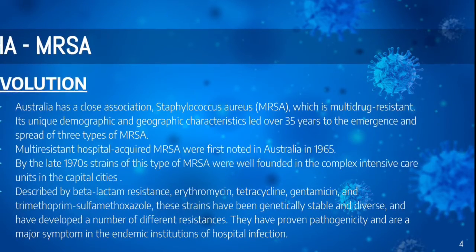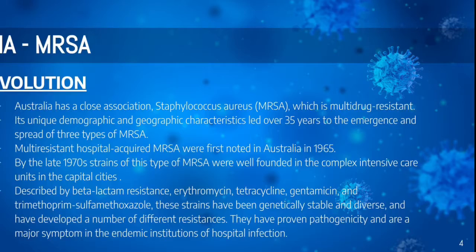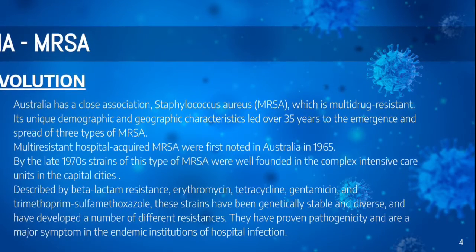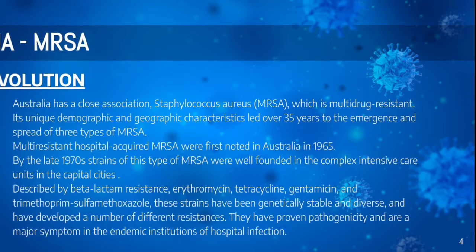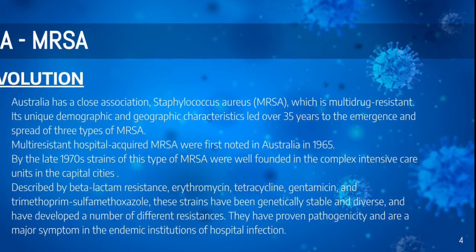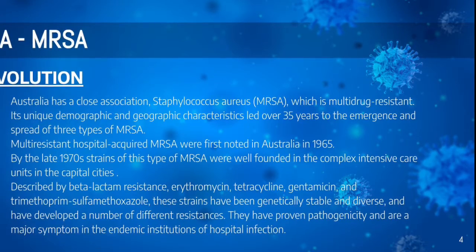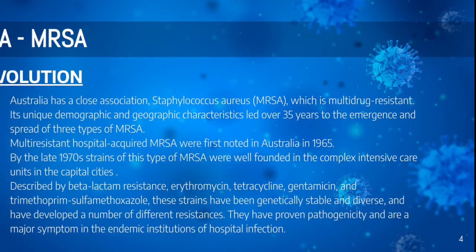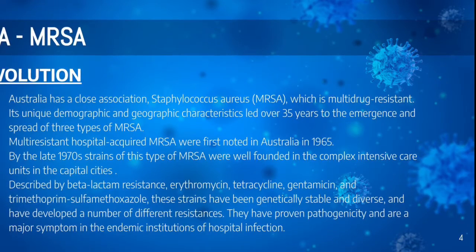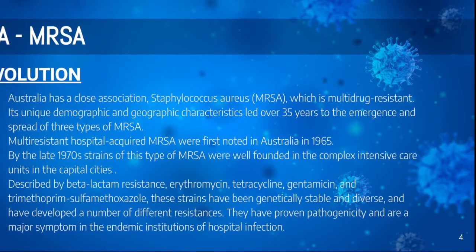Characterized by resistance to beta-lactams, erythromycin, tetracycline, gentamicin, and trimethoprim-sulfamethoxazole, these strains have been genetically stable and diverse, and have developed a number of different resistances. They have proven pathogenicity and are a major cause of endemic hospital infection.